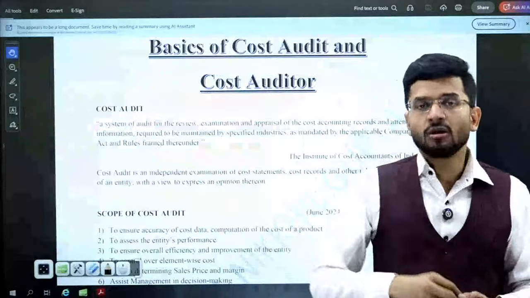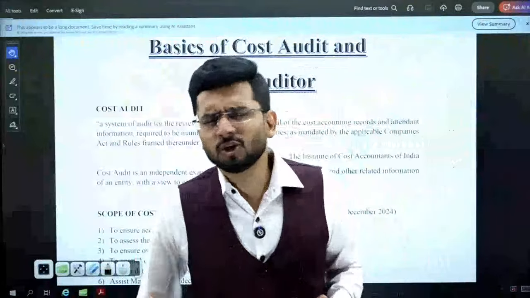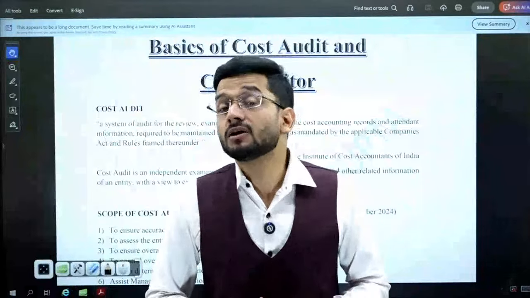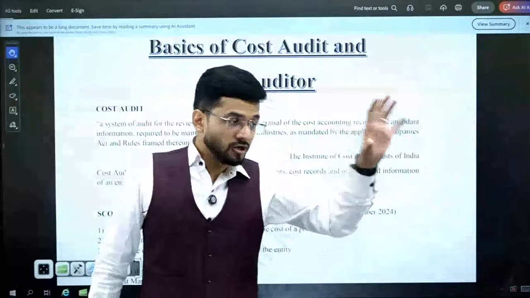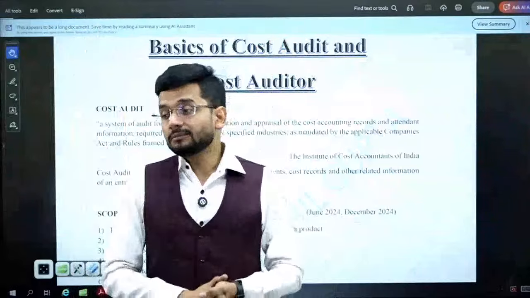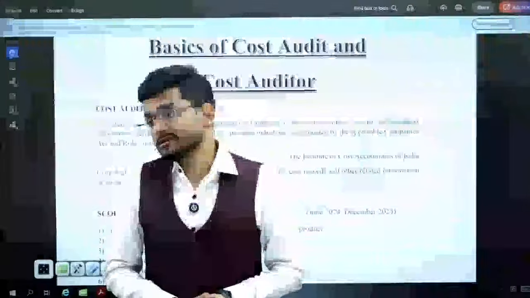And now to top it all, if you just mug up the theory of cost audit, you are not going to get good marks, because in cost audit, case study based questions are asked. In cost audit record rules, even if you have mugged up the entire rule, case study questions are being asked.